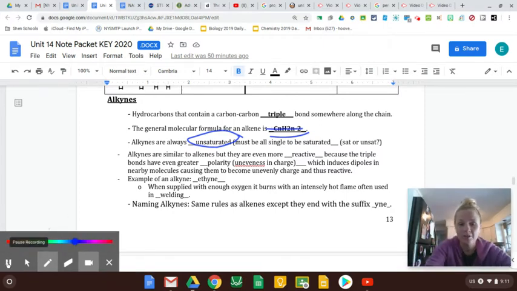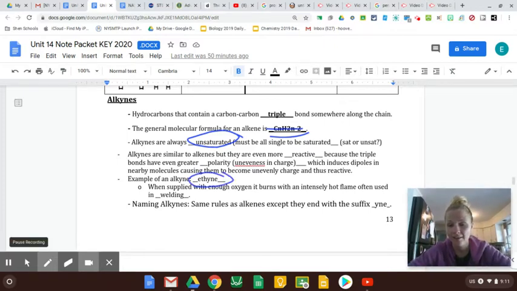A good example of an alkyne in real life is ethyne. Ethyne, when supplied with enough oxygen, burns extremely hot. So what would you need something to burn extremely hot for? Welding is something that we use it for. We burn ethyne super hot, hot enough to actually melt metals and melt them together.